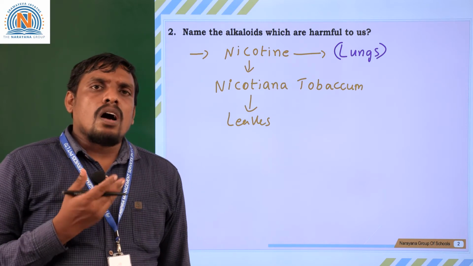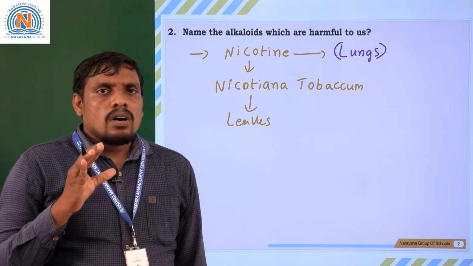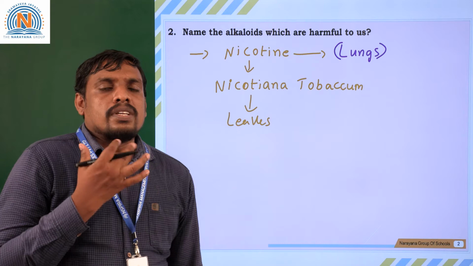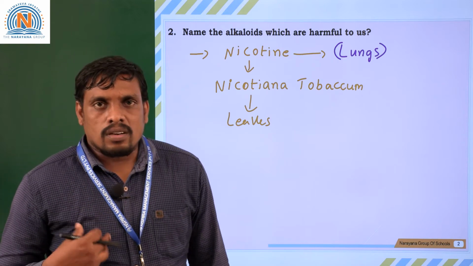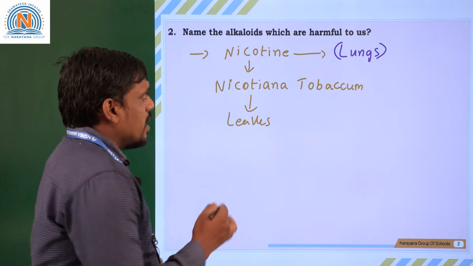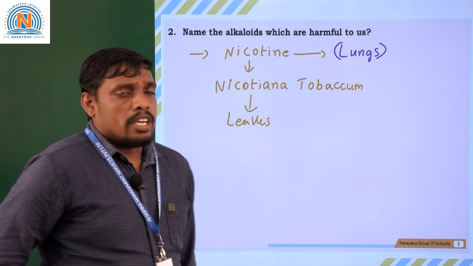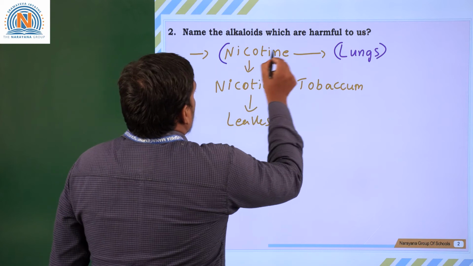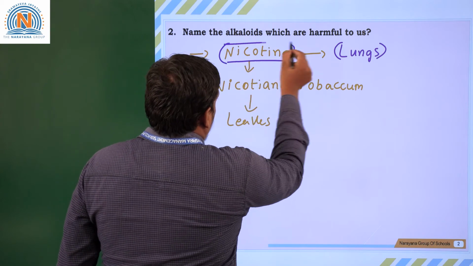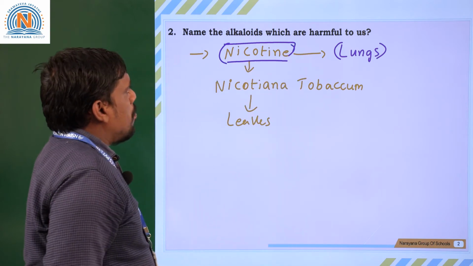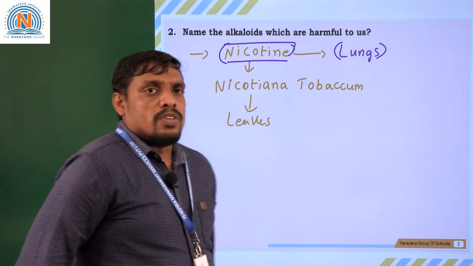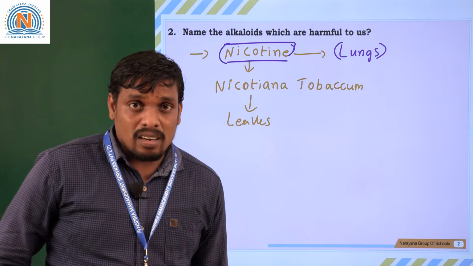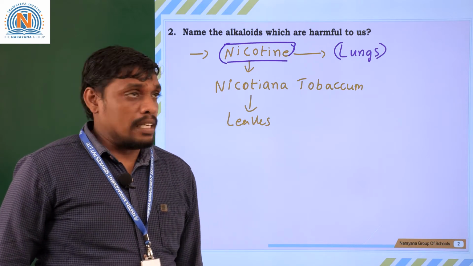Even the throat, the mouth, and other internal visceral organs get damaged, and even blood related disorders occur when you consume nicotine. So this is the best example of a harmful and most dangerous alkaloid among the plant kingdom.